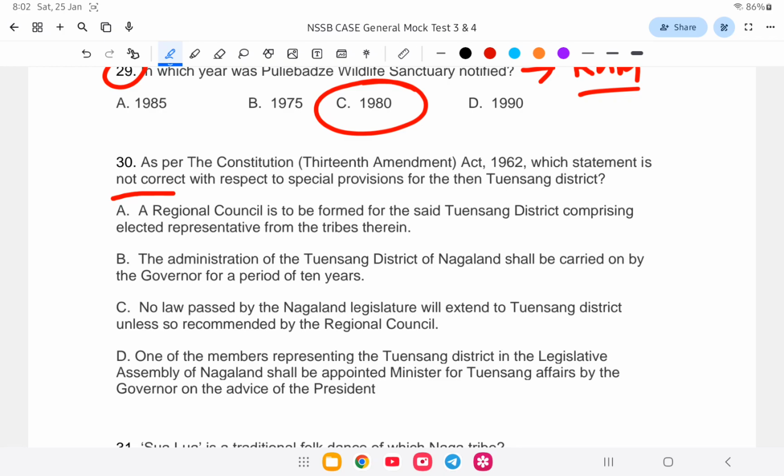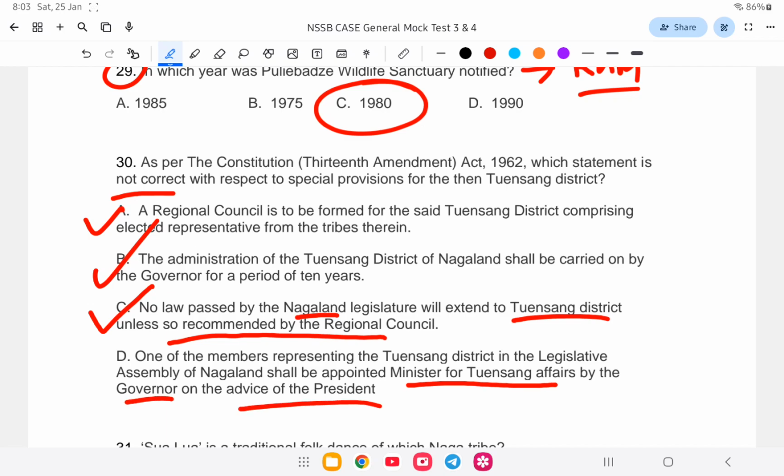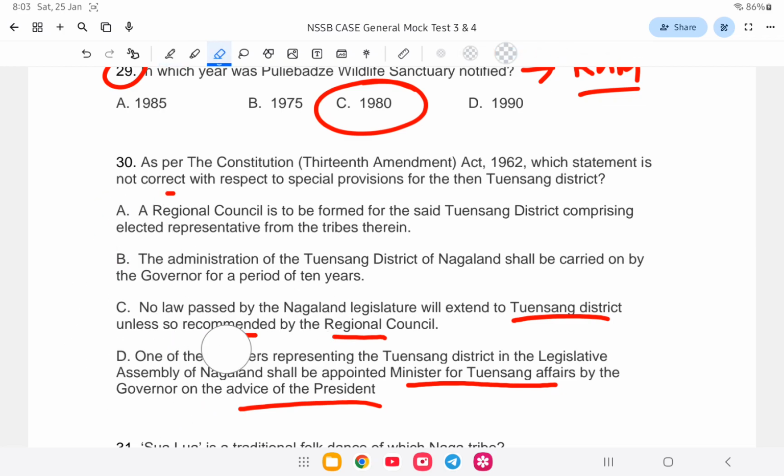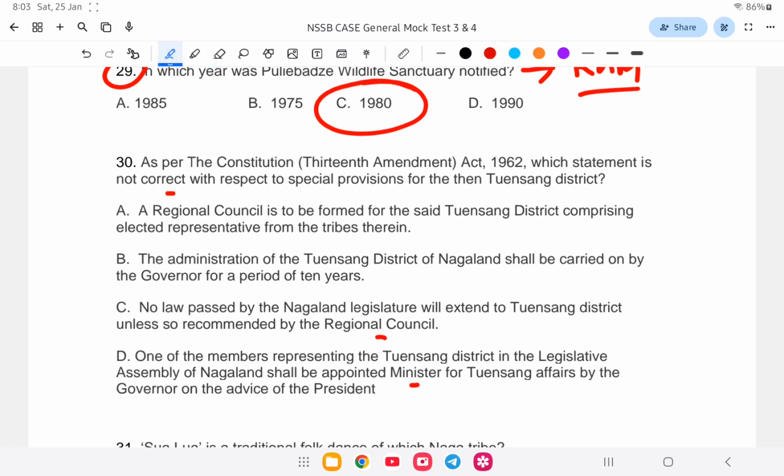Next, the administration of the Tuensang district of Nagaland shall be carried on by the governor for a period of 10 years. Correct. No law passed by the Nagaland legislature will extend to Tuensang district unless so recommended by the regional council. Correct. One of the members representing the Tuensang district in the legislative assembly of Nagaland shall be appointed minister for Tuensang affairs by the governor on advice of the president. Wrong, this is not correct. So the answer is option number D.